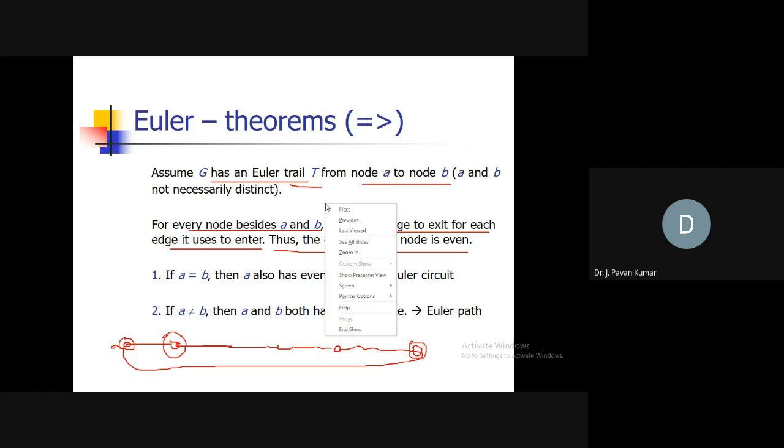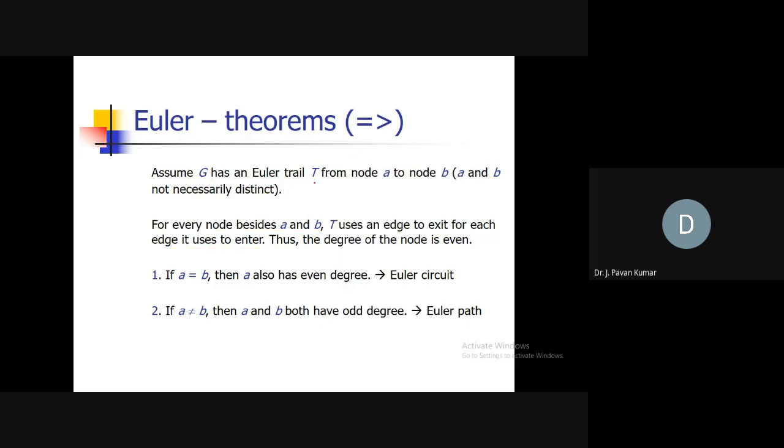They are generalizing two facts. If there is an Euler trail from A to B, where A and B are not necessarily distinct, that means A is not equal to B or A equals B, then definitely for all other vertices we are arguing the same. A will be here, B will be here.